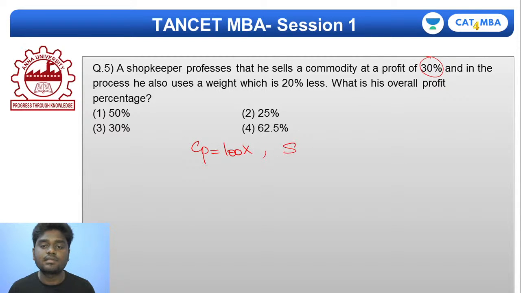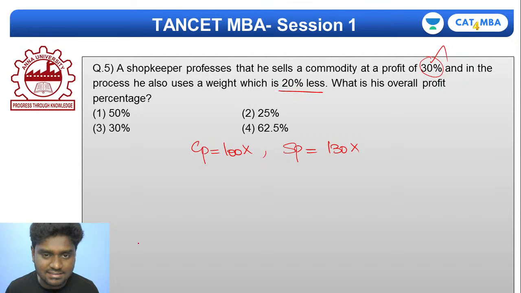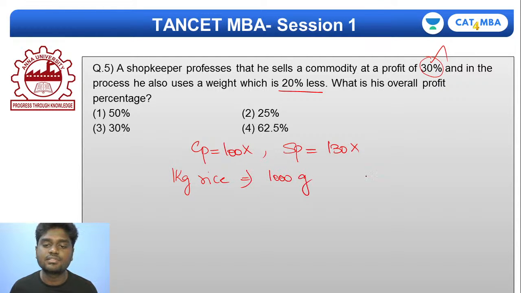So what will be the selling price? He tries to profess this. It's going to be 130x, where he tries to portray that he is getting only the profit of 30%. But in the process, what is the false thing he is doing? He uses a weight which is 20% less. So listen very carefully, guys. Let's go for an assumption here. Let's say I purchased 1 kilogram of rice, 1 kg is nothing but 1000 grams of rice, at rupees, let's say, 100.